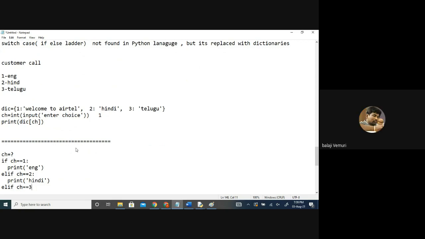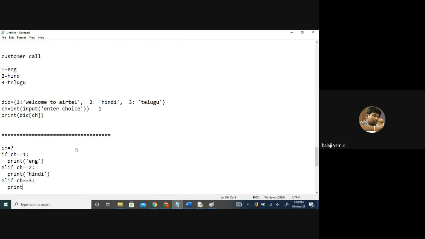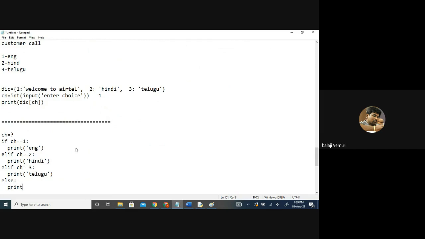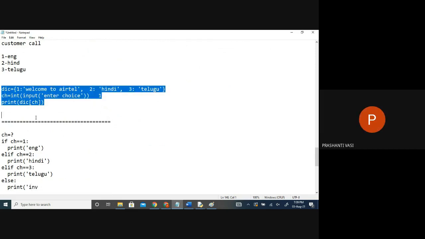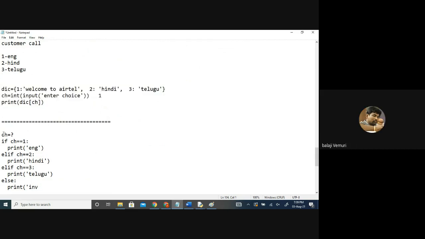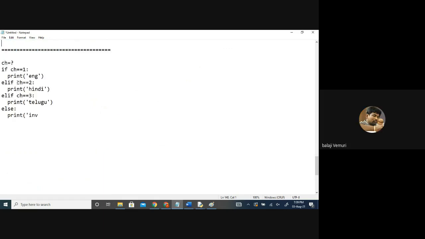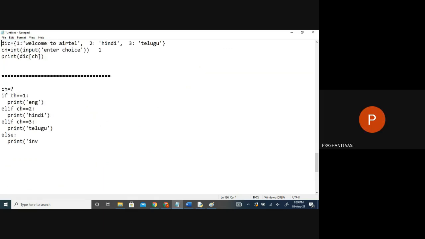Can we use switch case or not? Sorry, I didn't get what you said. We can use the switch case or not. No, this is not switch case, that's the if else ladder. Yeah, we can use this one only. Okay? We can use, that's what I'm writing now.